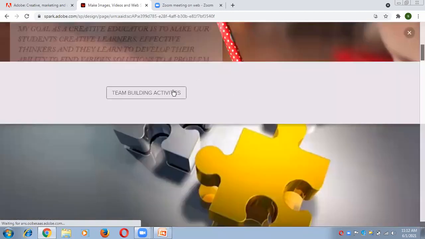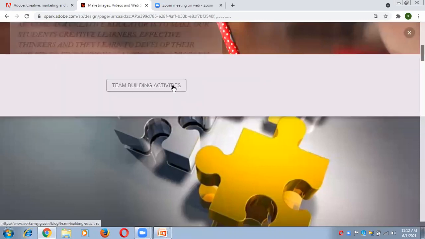Now you can see here there is a button. If I click on this button, then I will directly jump to the next web page like this. It is loading now.